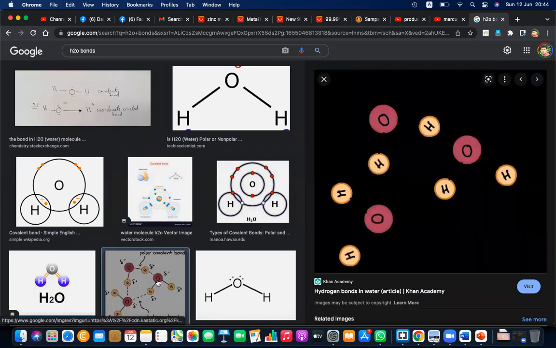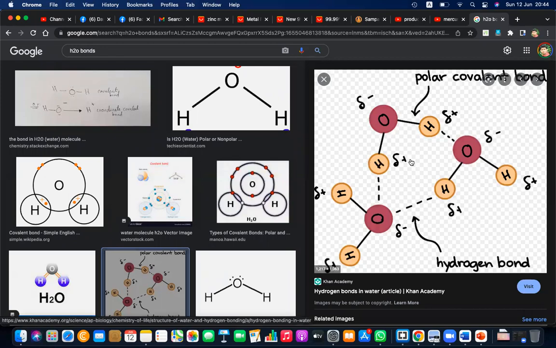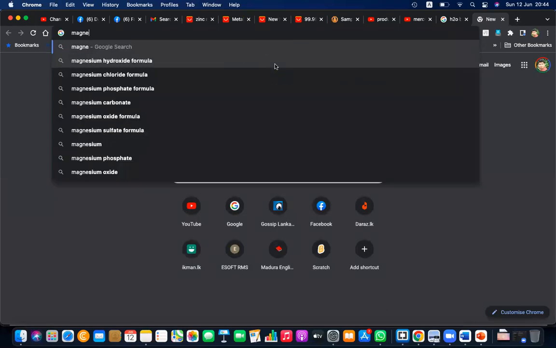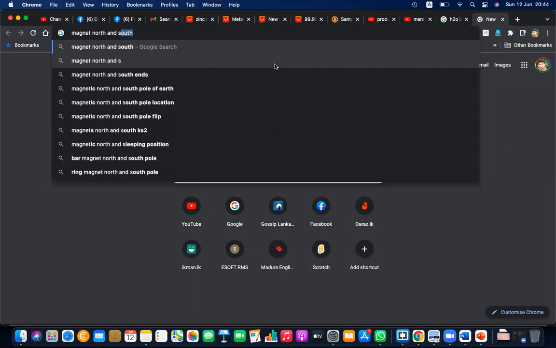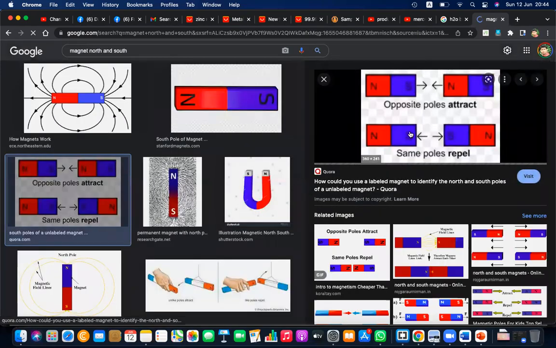The nature of why this is happening is that there is a small electricity-like thing, a magnetism-like thing. So you know, in a magnet there are north and south. When you make magnets closer, what will happen? It will attach, right? Sometimes it will detach. Magnet, north and south. So north pole and south pole, when it is the opposite pole, it attracts.